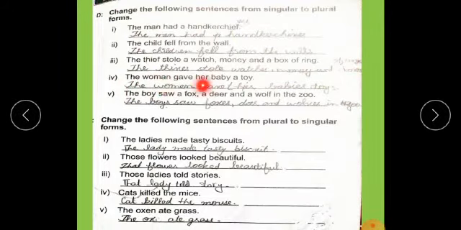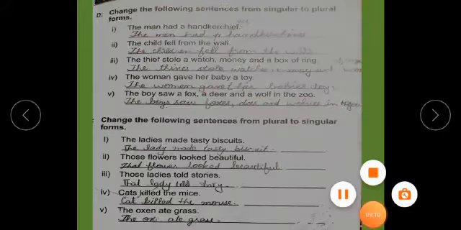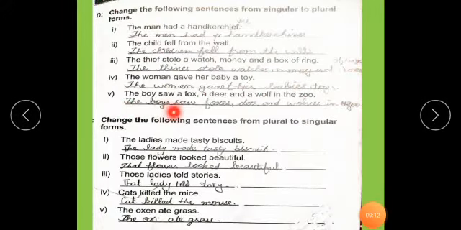The woman gave her baby a toy. The women gave their babies toys. Students, her becomes their. The boy saw a fox, a deer and a wolf in the zoo. The boy saw foxes, deer and wolves in the zoo.